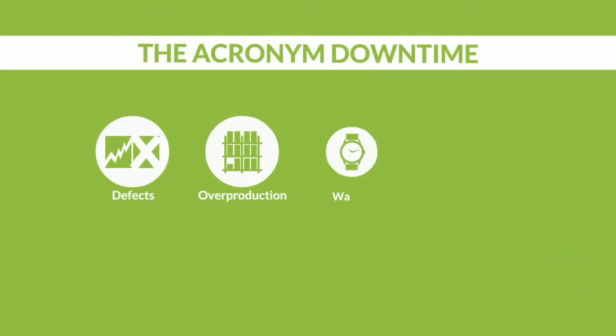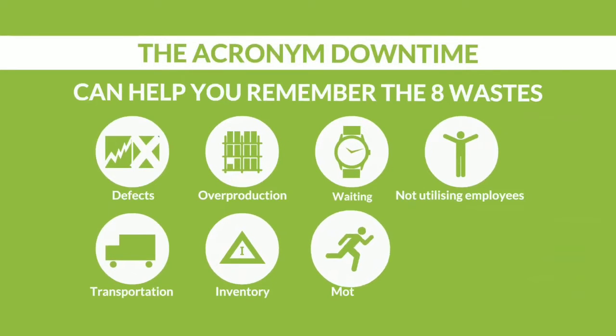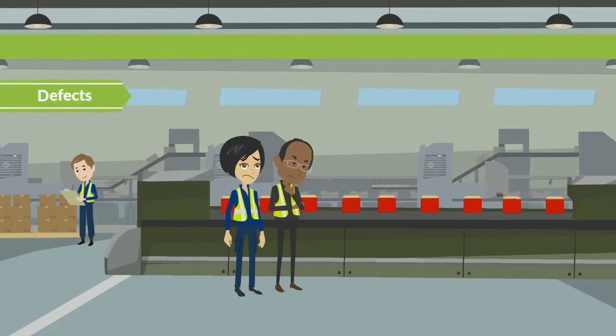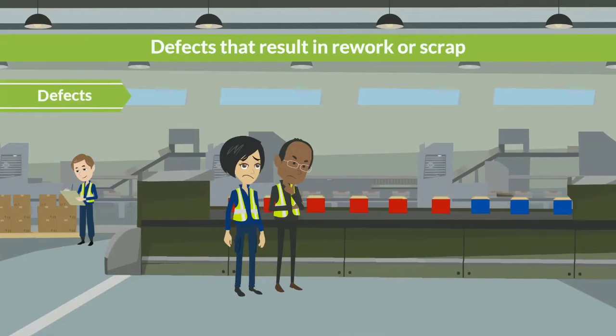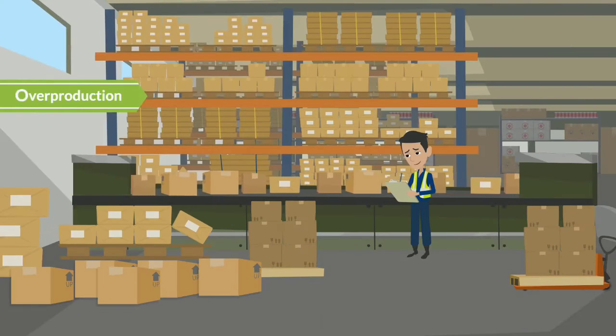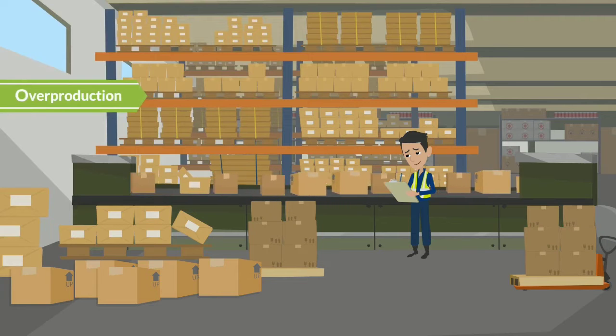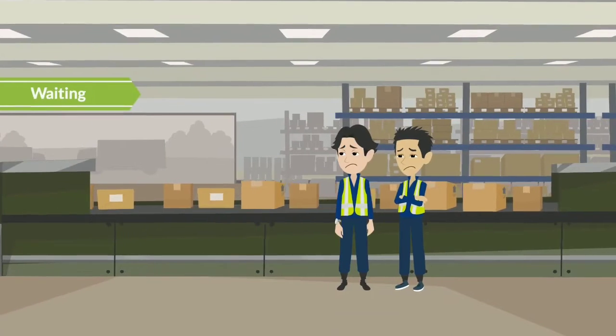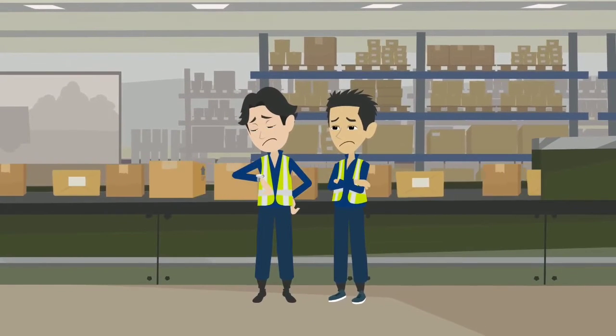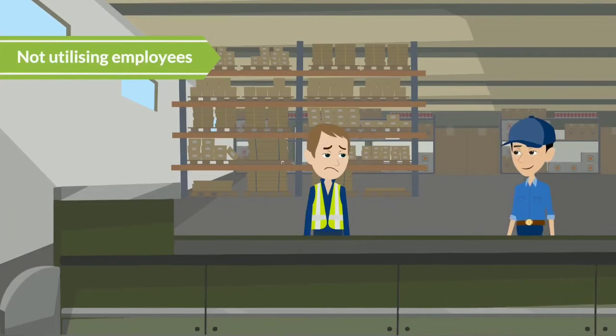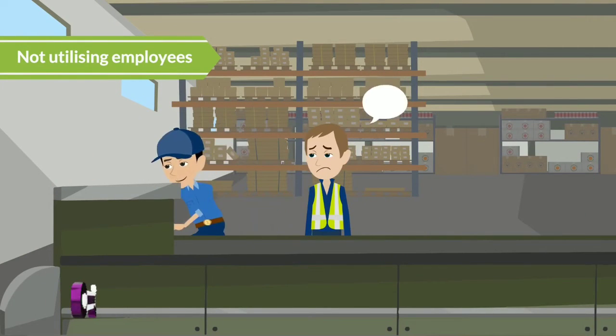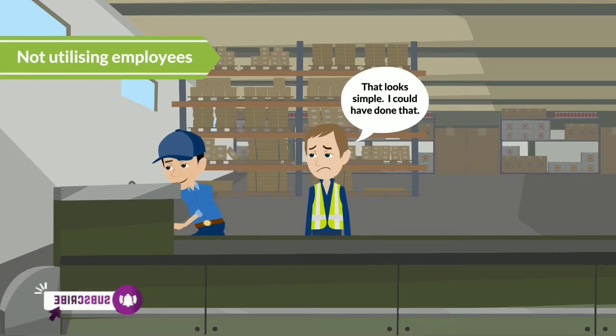The acronym DOWNTIME can help you remember the 8 wastes. Defects that result in rework or scrap. Overproduction, production that is made before it's needed. Waiting for materials, equipment, people, or information. Not utilizing employees, not utilizing people's knowledge, skills, and talent.